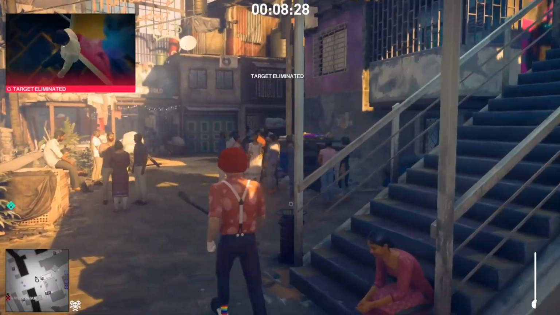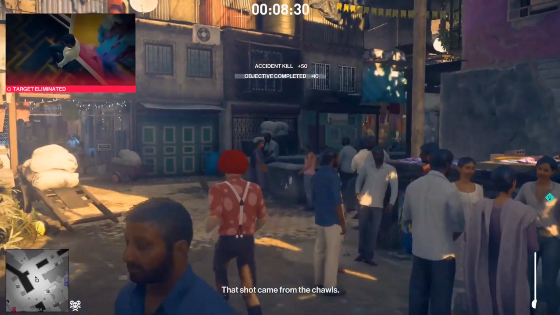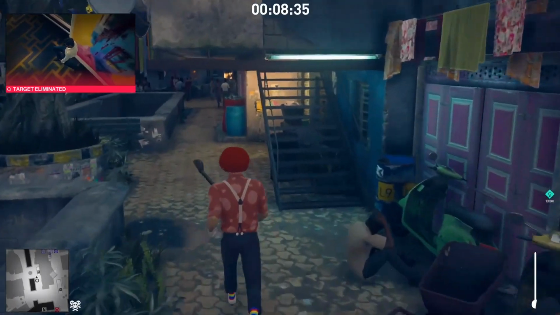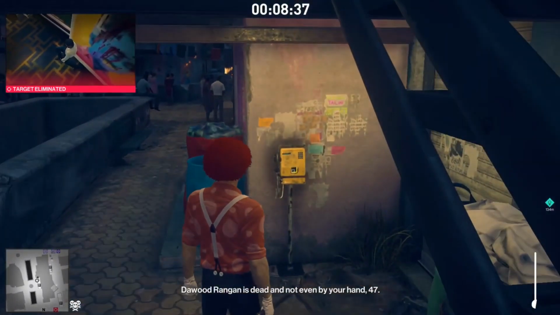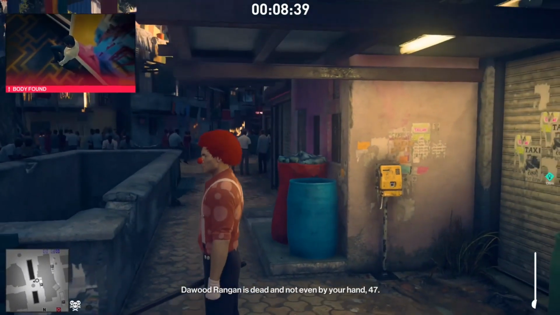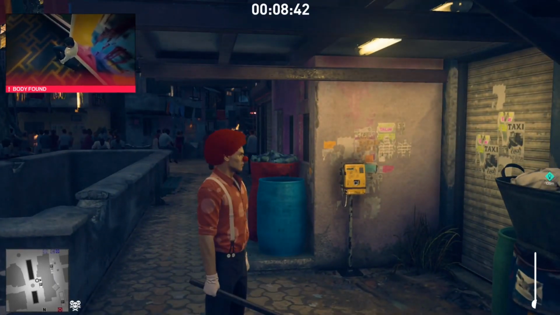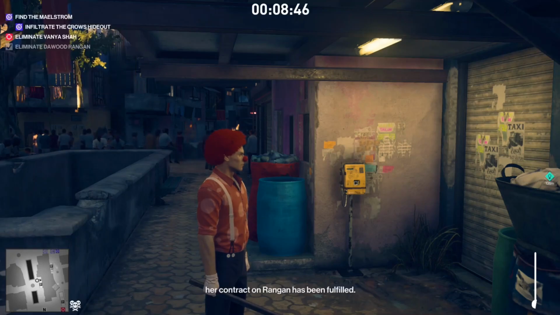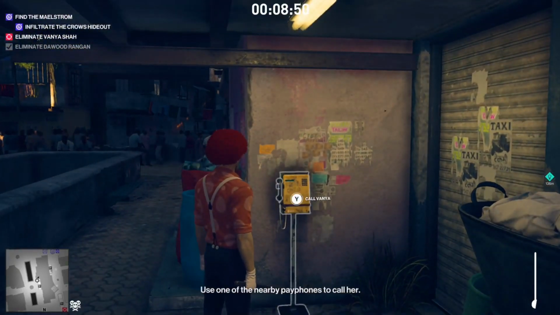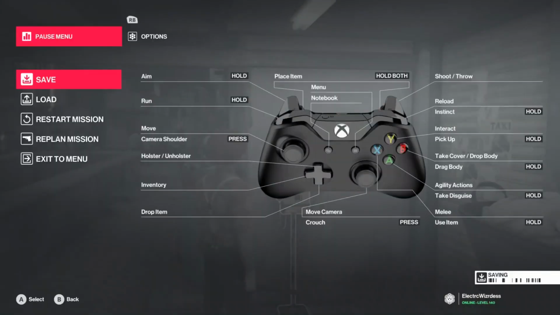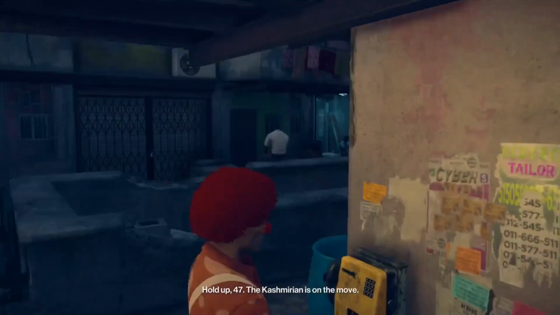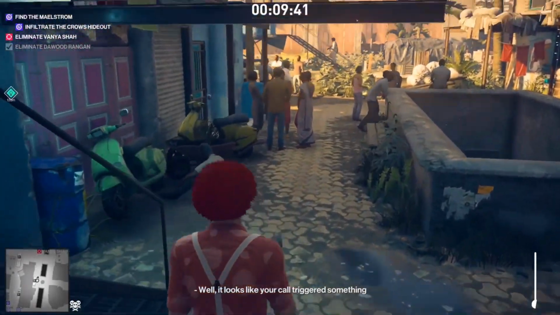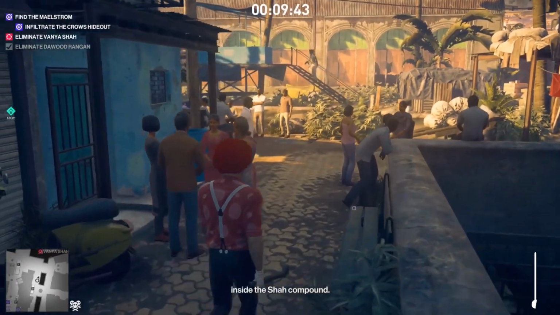Okay, so as we can see, the Kashmirian killed Daud Rangan. Shot came from the Chawls. And now Diana is gonna say a bunch of stuff. I don't know if it's really necessary for us to wait for her to say, because we can see the call Vanya thing over there, but just let her talk. And I think this is a good point for us to save, because we have already killed Daud Rangan, and the only thing left now is to kill the Maelstrom and Vanya Shah.